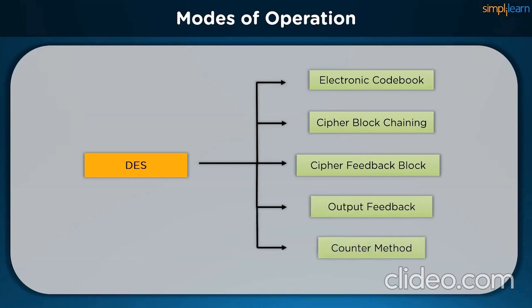A counter method has a different approach, where each plaintext block is XORed with an encrypted counter. The counter is then incremented for each subsequent block. There are a few other alternatives to these modes of operation, but the 5 mentioned above are the most widely used in the industry and recommended by cryptographers worldwide.